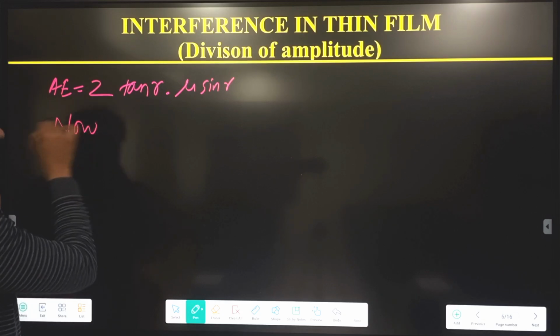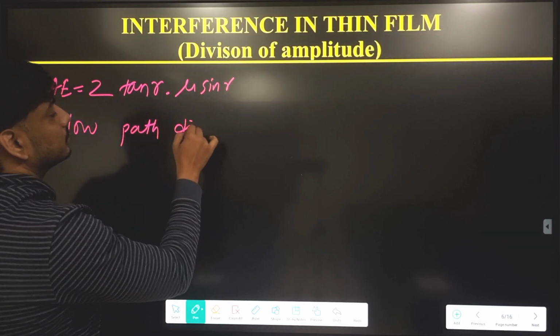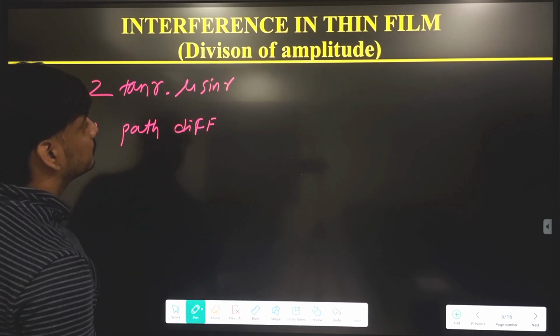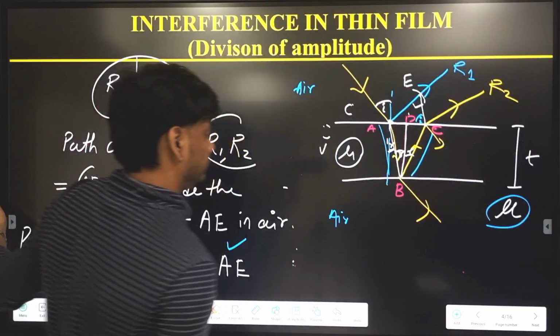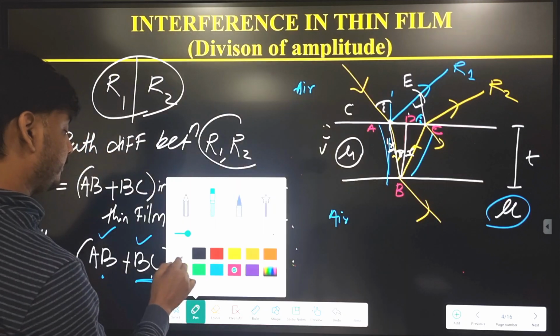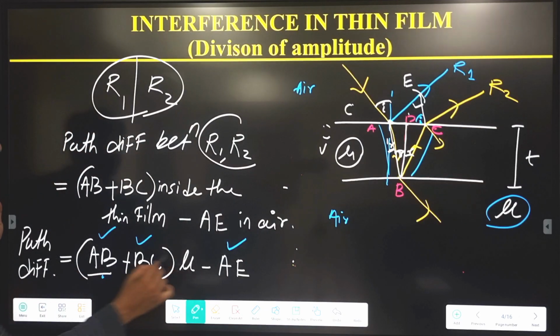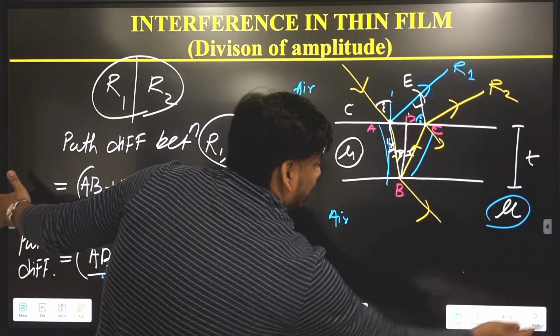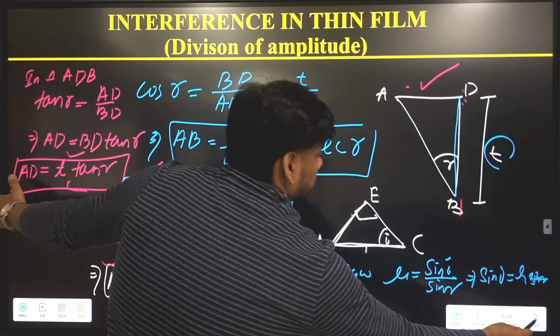Now path difference. Now path difference is AB plus BC into mu.